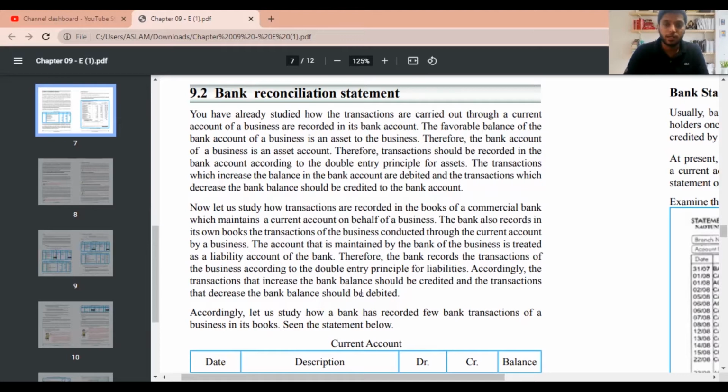Now, when it comes to bank reconciliation statement, in previous videos I have taught you everything: how to do a bank account, how do we record a bank overdraft. Based on the activities also I did certain activities. Now today I'm going to start bank reconciliation statement. I will try to do all the activities in this area because it's very highly tested. Certain activities I skip because those are not tested much. That's the reason I skip them for other areas.